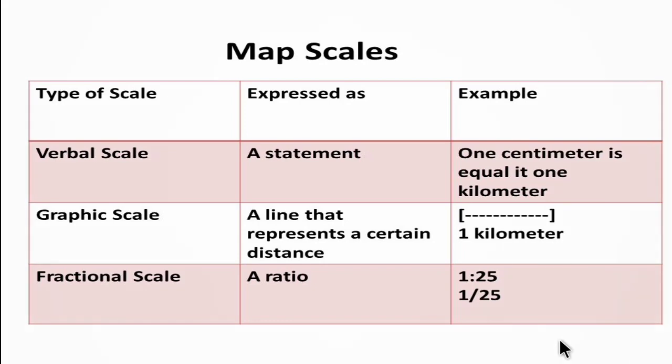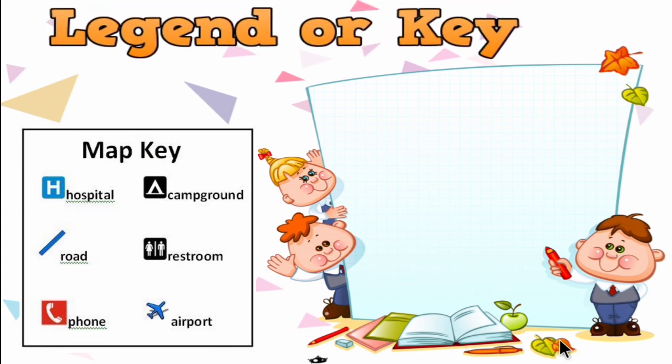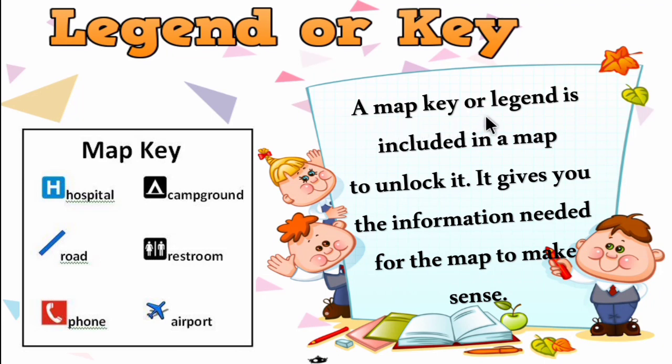Now let's move on to the next component on the map, that is legend or key. A map key or legend is included in a map to unlock it. It gives you the information needed for the map to make sense. Legend or key is the information provided in the form of symbols. For example, H means hospital. This kind of symbol means restroom. This aeroplane symbol means airport. So it provides some information.